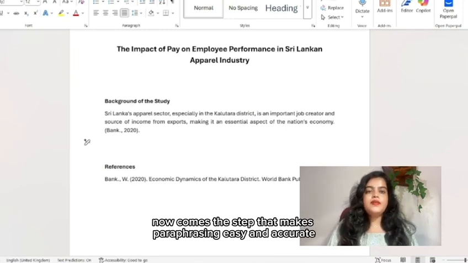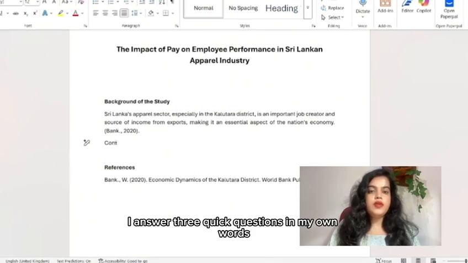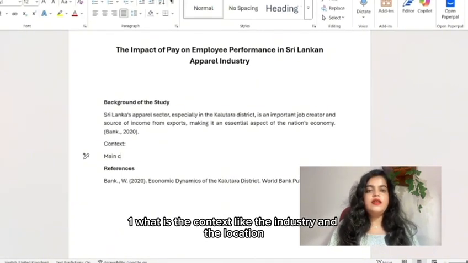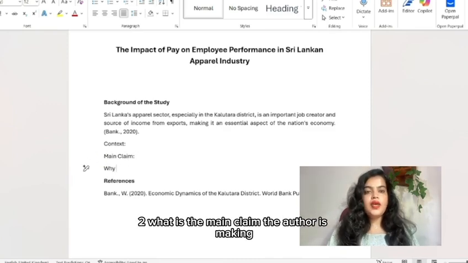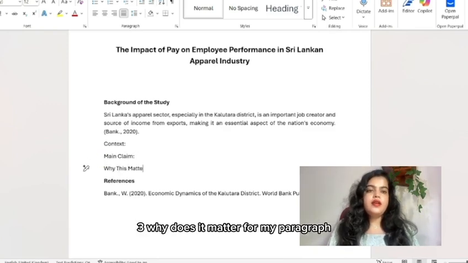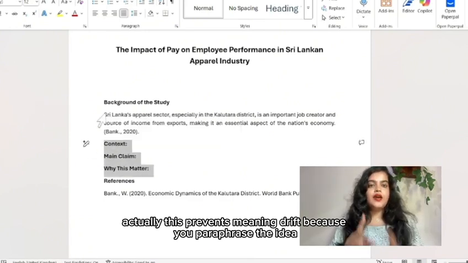Now comes the step that makes paraphrasing easy and accurate. For rewriting anything, I answer 3 quick questions in my own words. 1. What is the context, like the industry and the location? 2. What is the main claim the author is making? 3. Why does it matter for my paragraph? Actually, this prevents meaning drift because you paraphrase the idea, not the sentence.